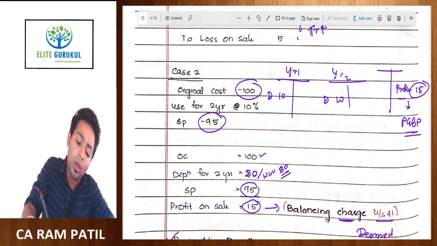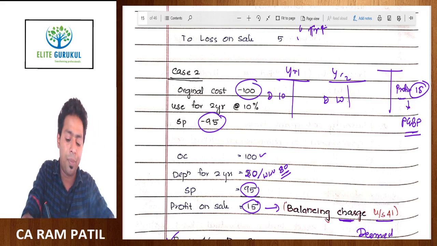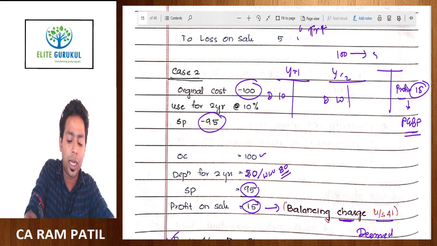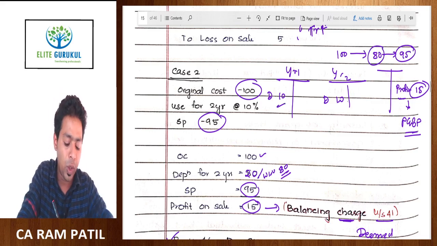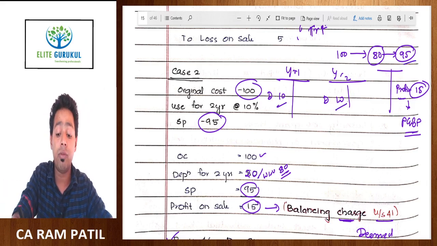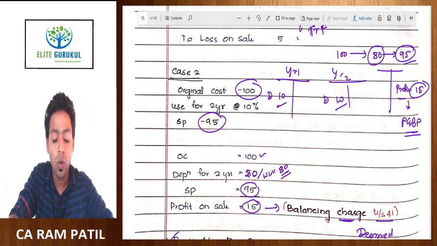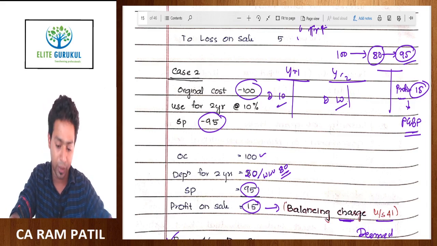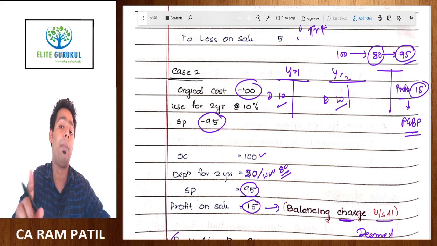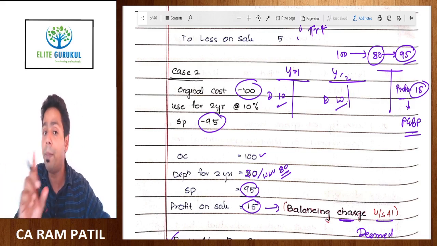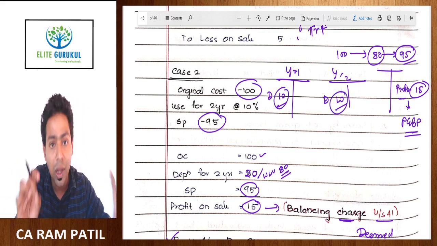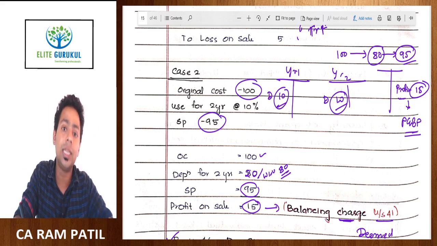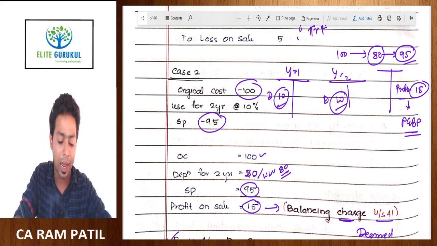Why? Because again, look at the transaction from the beginning. You bought the asset for 100 rupees. You thought its value is 80 rupees, because you thought its value had depreciated by 20 rupees in the last 2 years, you had provided 10 rupees and 10 rupees depreciation. But when you went to the market, surprisingly, you got 95 rupees, which is beyond your expectation. That means your asset was not depreciated by 20 rupees, it was depreciated only by 5 rupees, but you had claimed excess depreciation in the last 2 years. Now we have to provide a rectification entry in the current year for reversing the depreciation which was not supposed to be claimed but already claimed.